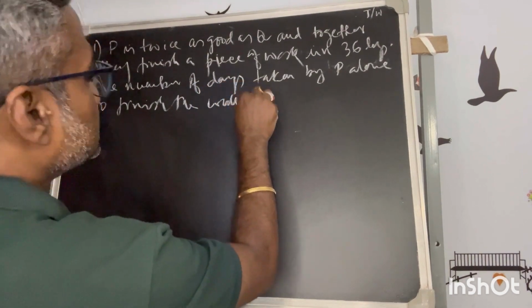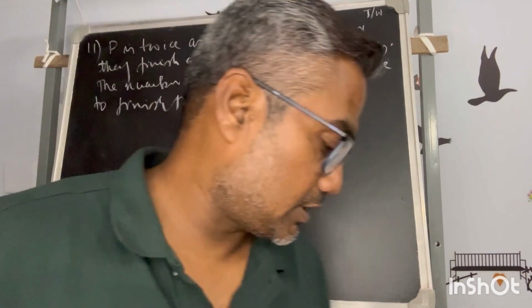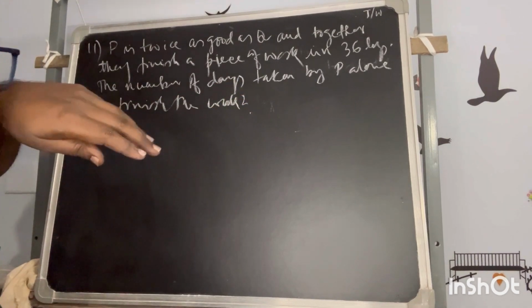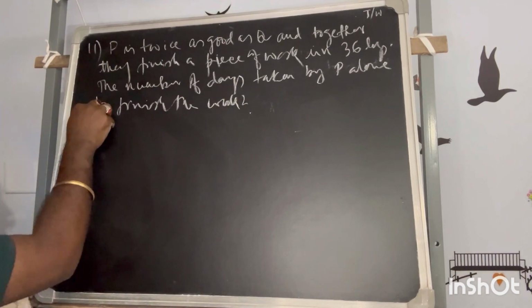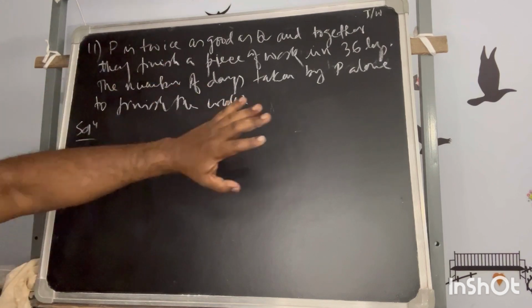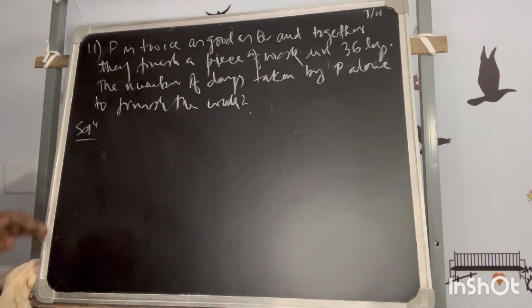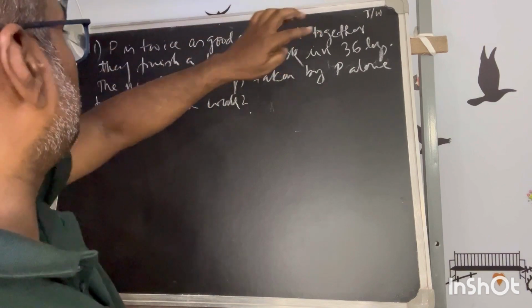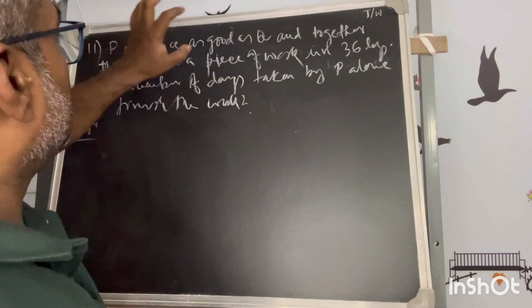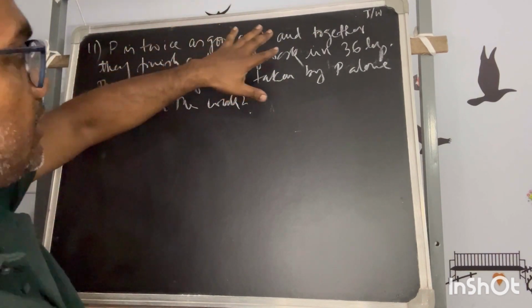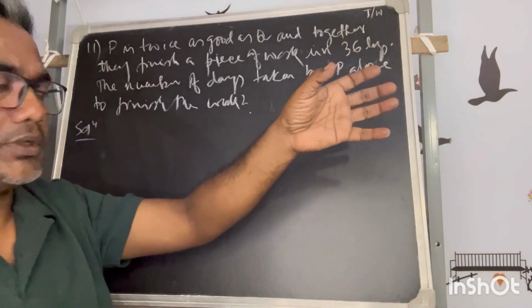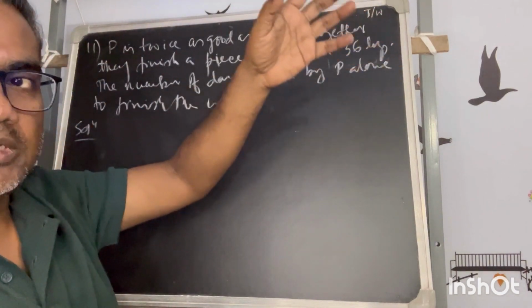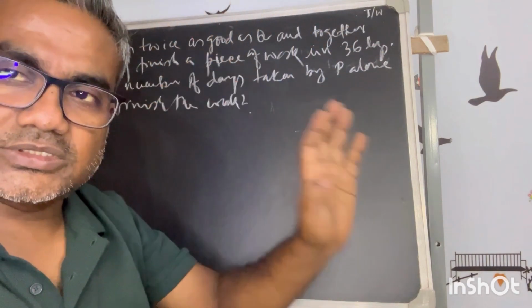This is a question, and there are options given, that's why the end is like that. So no worries, if you are confident, you can get the correct answer anyway. P is twice as good as Q, and together they finish a piece of work. Now, this is regarding doing a work, so goodness or excellence will come with their efficiency only.